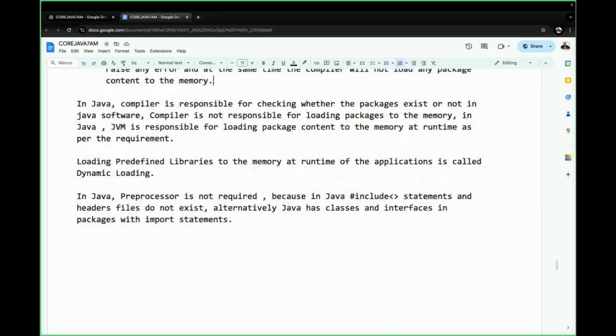Loading a predefined library at compilation time is called static loading. Loading a predefined library at runtime is called what? Dynamic loading. Understand it clearly.